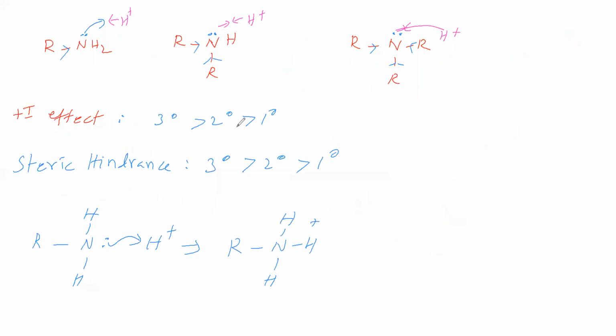Then the next factor is steric hindrance. Steric hindrance is one factor. Next, the plus I effect of R groups makes the availability of the lone pair high. Therefore the tendency to donate the lone pair will be high. So we have to consider all these factors, then only we can say the basic strength of primary, secondary and tertiary amines. Now we will take an example for this. In the place of R we will substitute formulas, then we will say what the basic strength is.